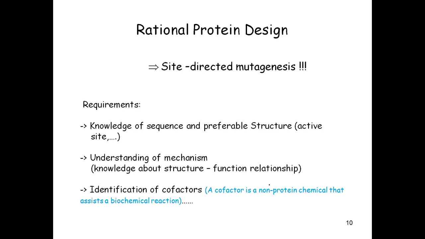Now, what is a cofactor? A cofactor is a non-protein chemical that assists a biochemical reaction. These are generally metals, which assist the enzymes in a chemical reaction, a biochemical reaction. So these are the requirements which we should have before carrying out site-directed mutagenesis. We should understand all this. Without this, we cannot carry out site-directed mutagenesis.